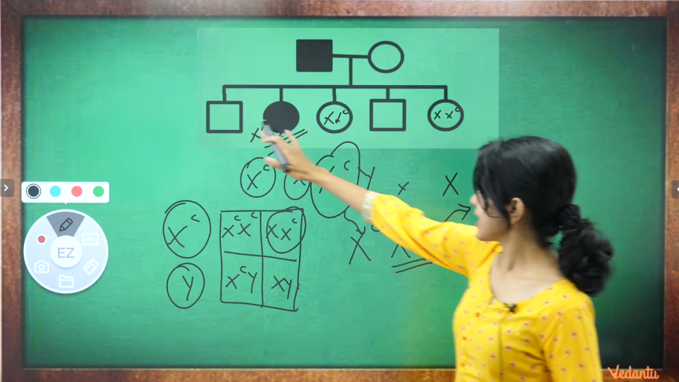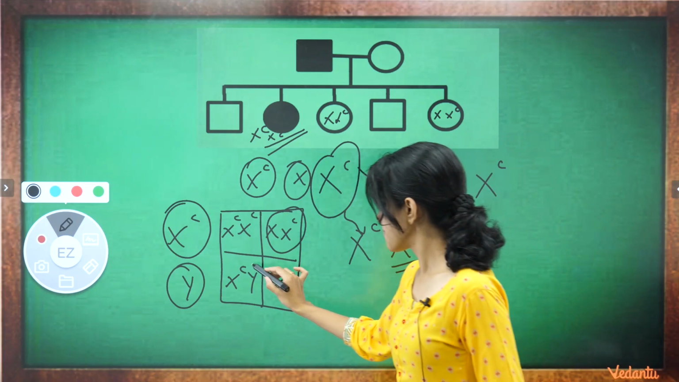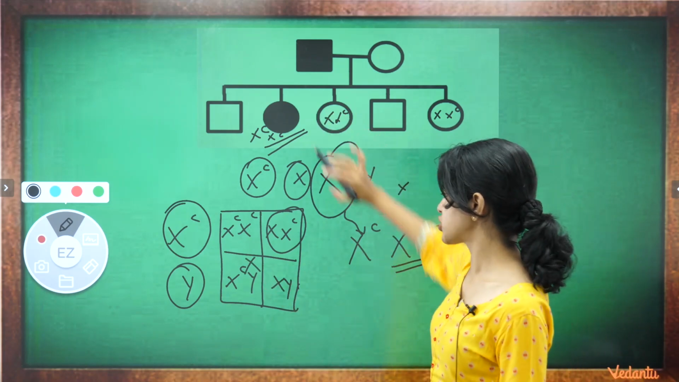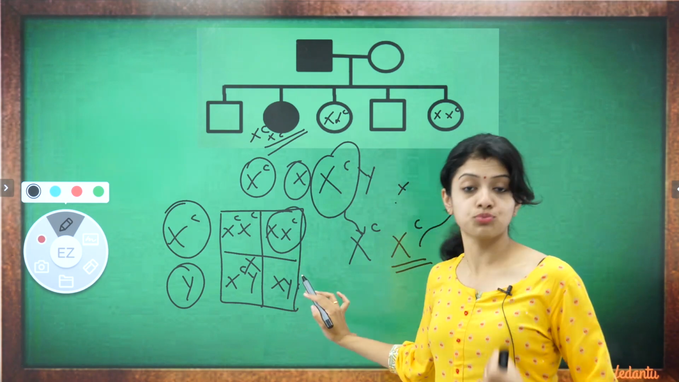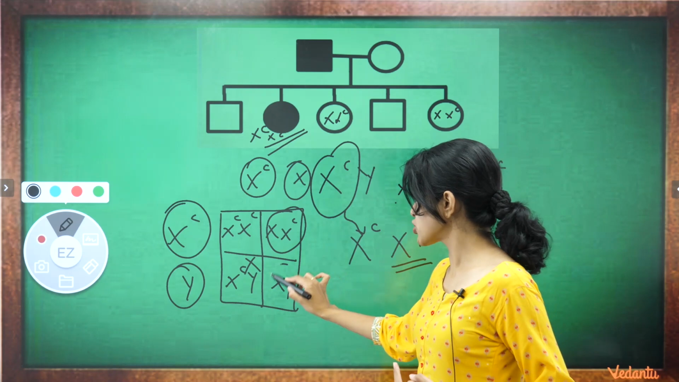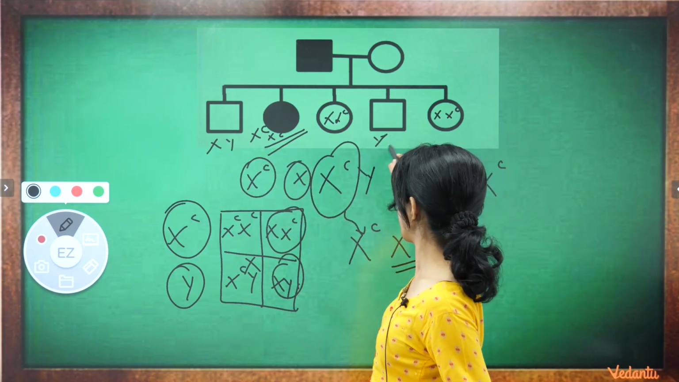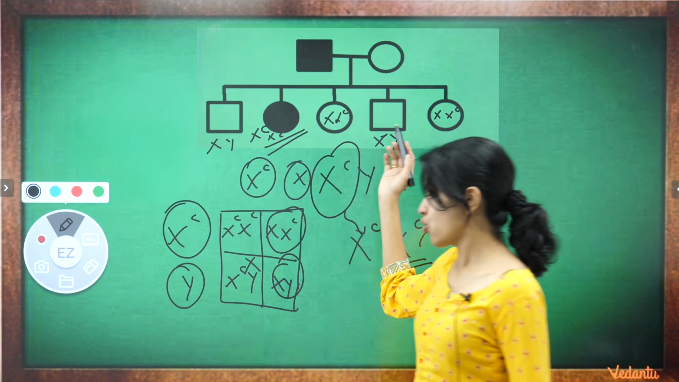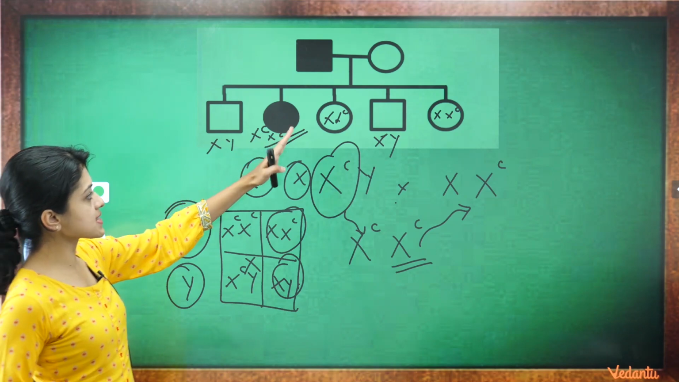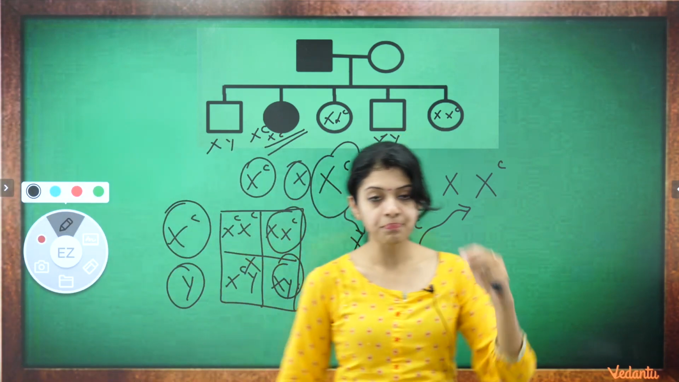The males, we can see here that both of them are not shaded, which means they can't be this genotype. From the given pedigree chart and from what we have worked out using our logic, these two sons would have the normal genotype XY. Right? So all you can see here, it's very clear: XY, XC, XC, XXC, XY and XXC.